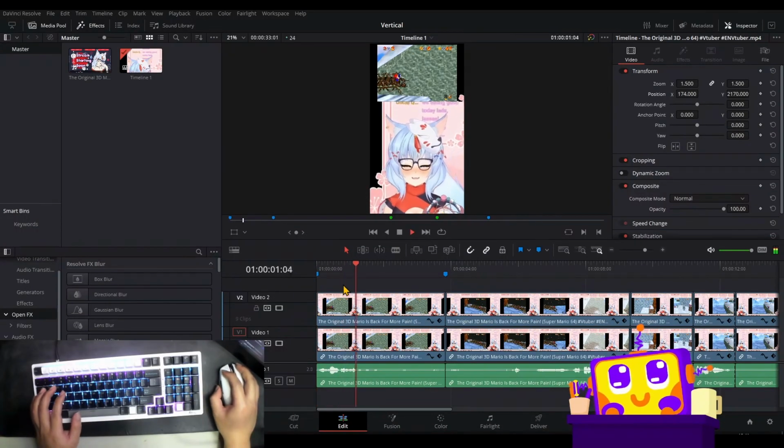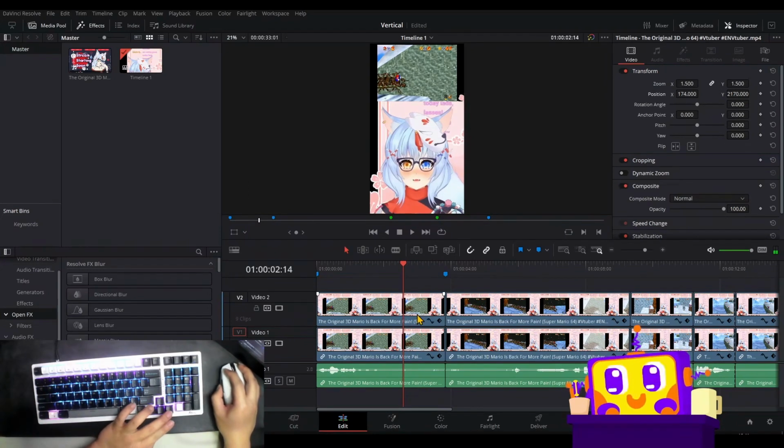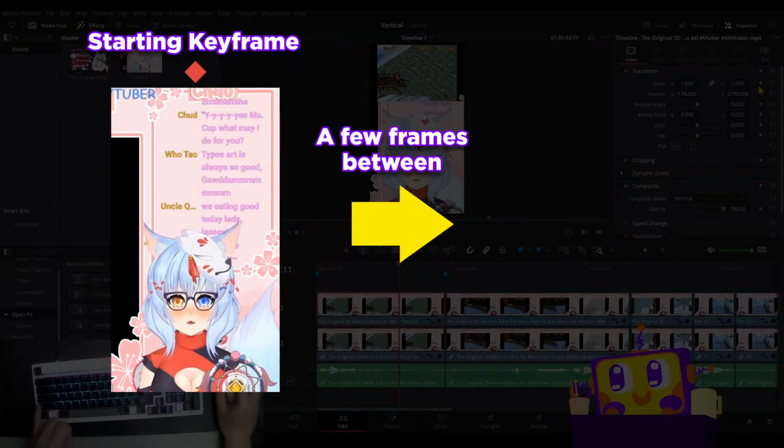"You shall be the sacrifice." I want it to be on the "hya," or when she drops the penguin. So it's around here. So it's the same concept as a slow zoom. So you have your starting frame and keyframe.